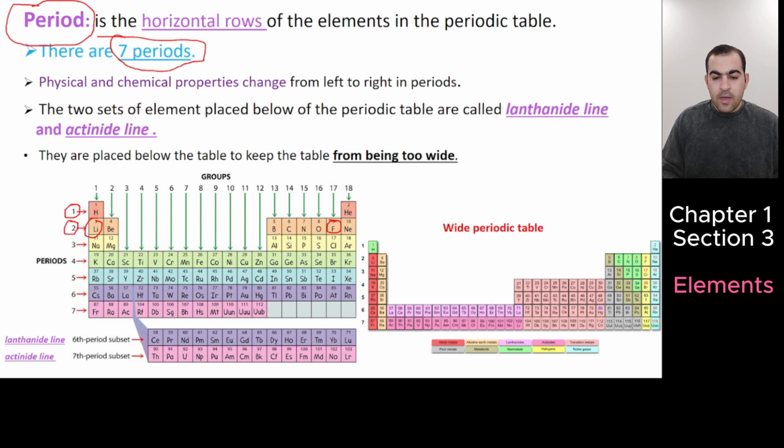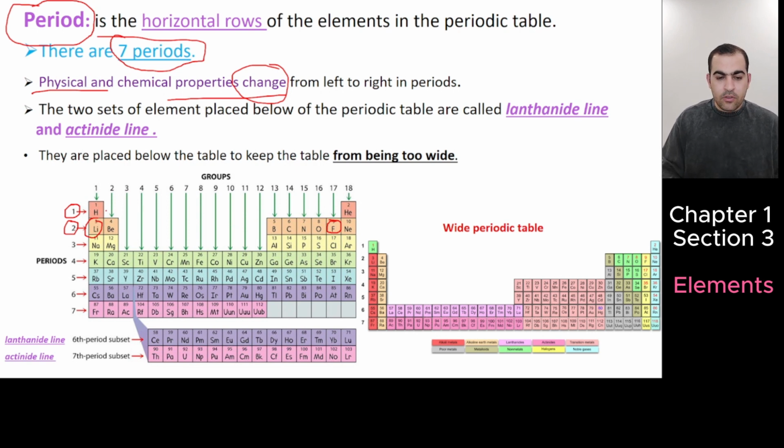So lithium and fluorine don't have similar chemical properties. Actually, they are different in properties. So we say that physical and chemical properties change from left to right. They are not like groups. We said all group 1 elements have similar chemical properties. But in periods, they don't have similar chemical properties.